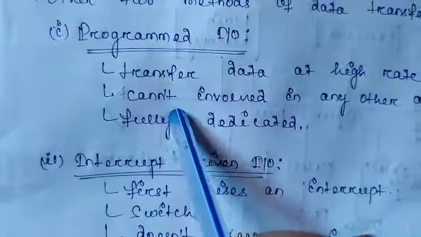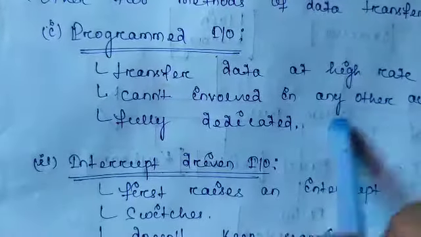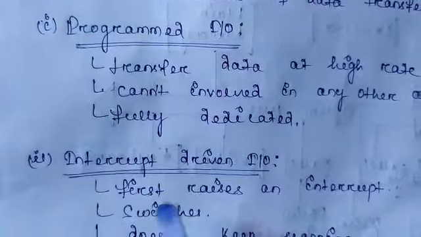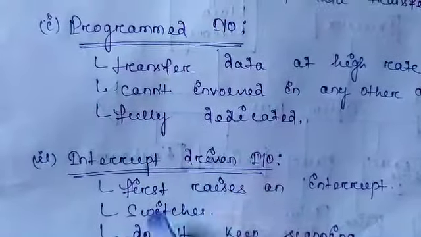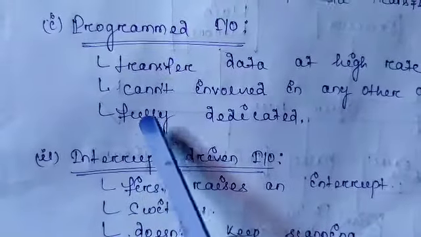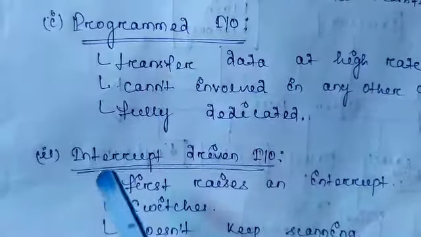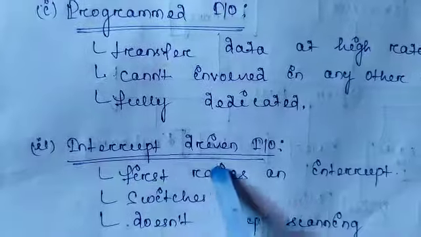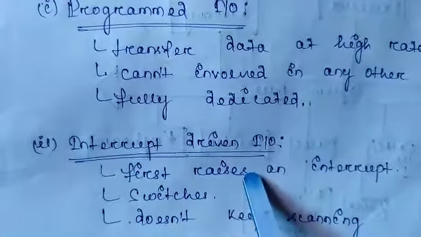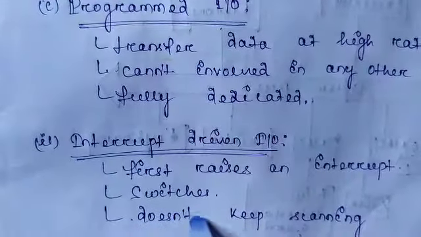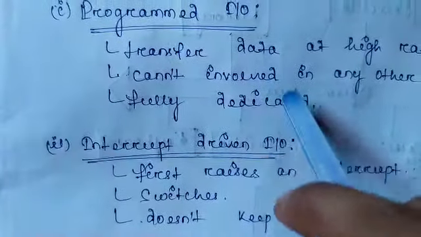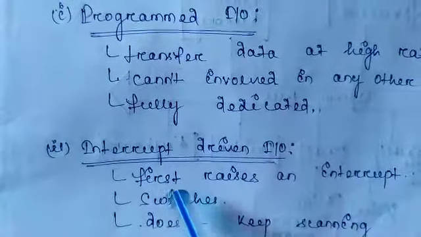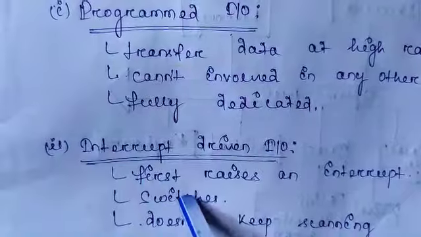And in programmed I/O it cannot get involved in any other activities during one process execution, but here it switches between two activities, and programmed I/O is fully dedicated to one single program. But during interrupt driven I/O data transfer, it does not keep scanning. It's not fully dedicated, as it switches between the processes.